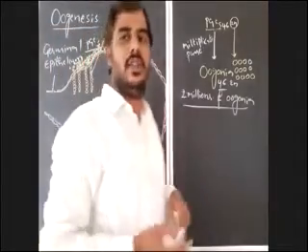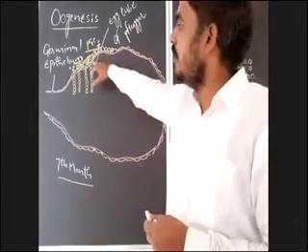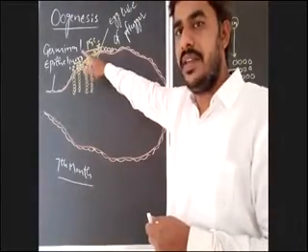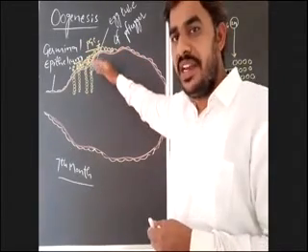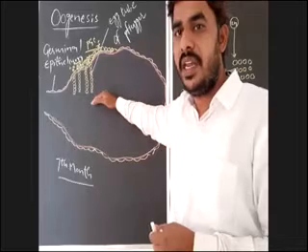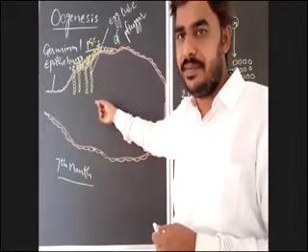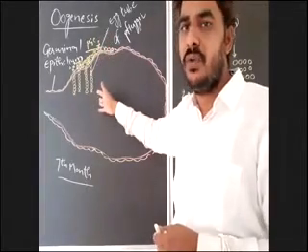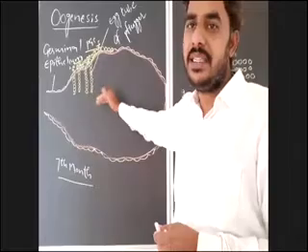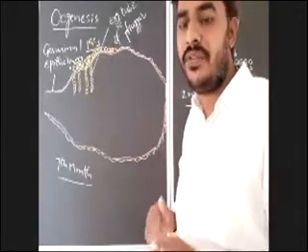Once again, I am repeating, the oogonia which are produced on the surface of ovaries or outside the ovaries will enter into the cortex of the ovary in the form of a chain or a plug of oogonia, which is known as egg tube of Flugger.